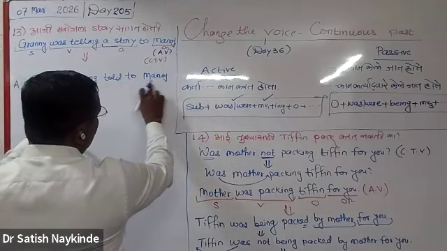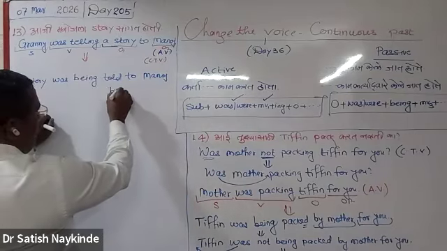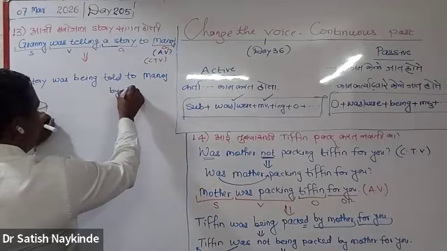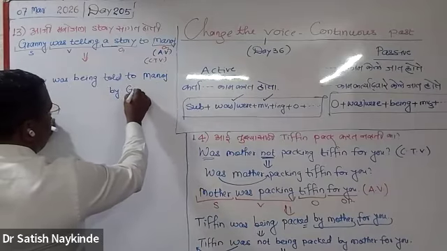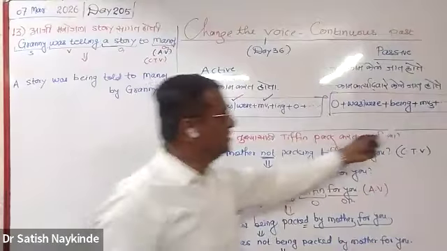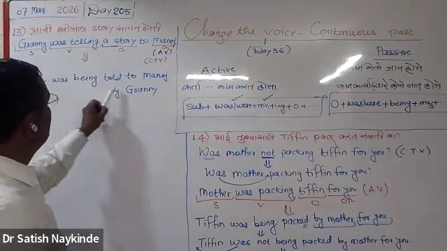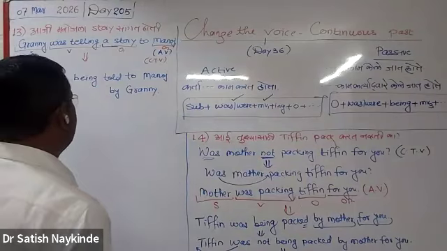But as you all know, this is also an object, so it is better to write to Manoj first. And as you all know, Granny is the subject, so put Granny at the end of the sentence, as here we have mentioned by subject. So the story was being told to Manoj by Granny.